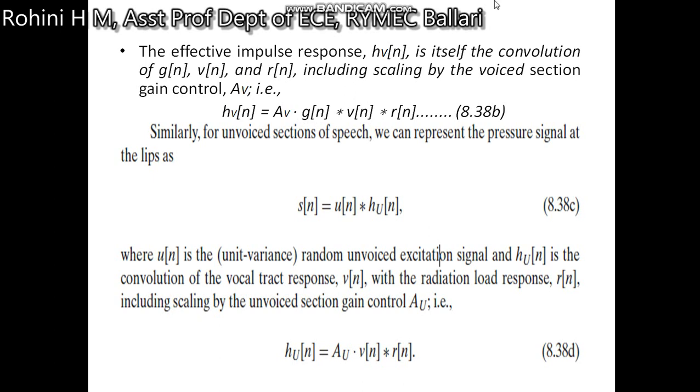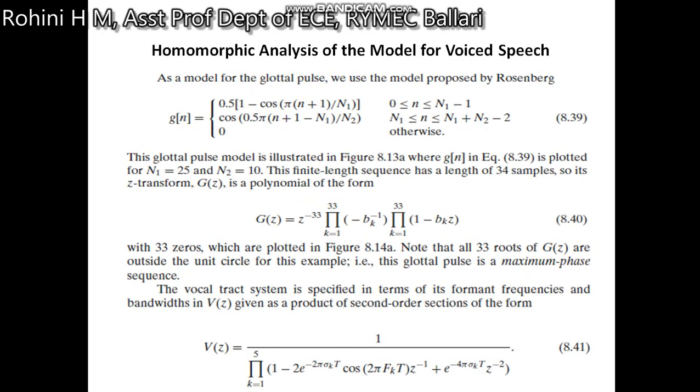Similarly, for an unvoiced section of speech, we can represent the pressure signal at the lips s[n] as u[n] convolved with h_u[n], where u[n] is the unit variance random unvoiced excitation signal, and h_u[n] is the convolution of the vocal tract response v[n] with the radiation load response r[n], including scaling by the unvoiced section gain control A_U, that is h_u[n] is written as A_U times v[n] convolved with r[n]. Homomorphic analysis for the model of voiced speech.